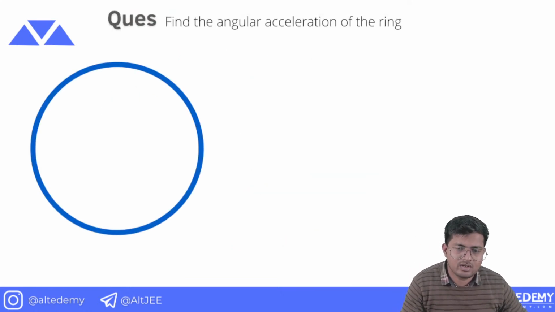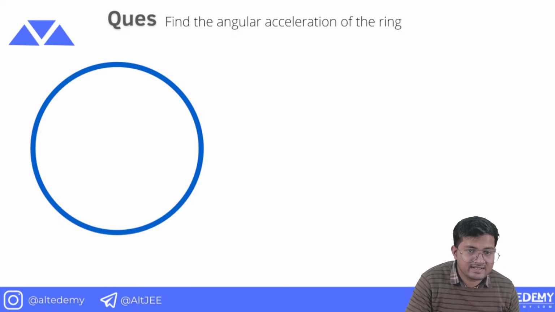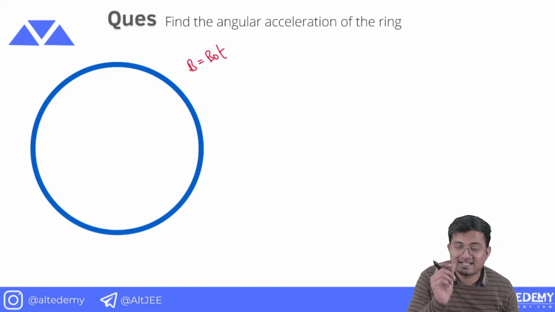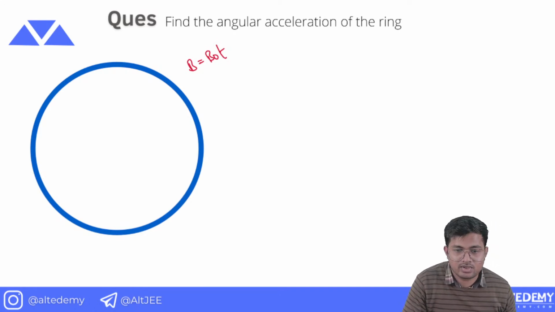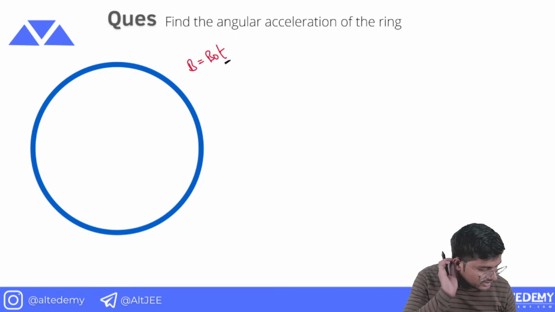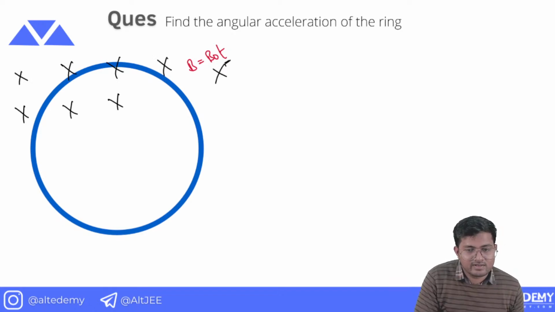So this is a question which I would like to discuss with you. We have a ring here, and the magnetic field here is B naught t. You can see that the magnetic field is not constant, it depends on time. Please make a note that magnetic field depends on time. And this loop is placed in a region of magnetic field.